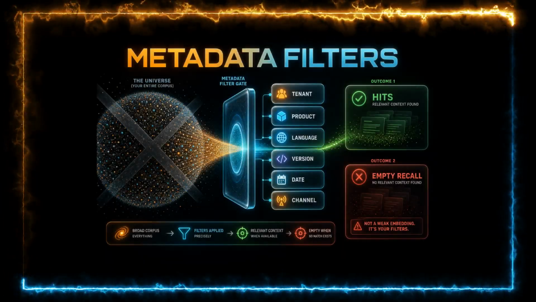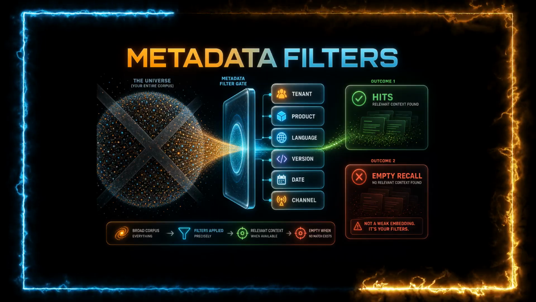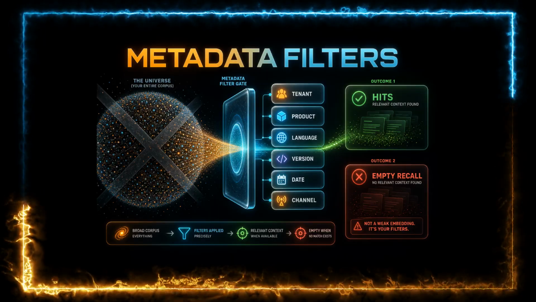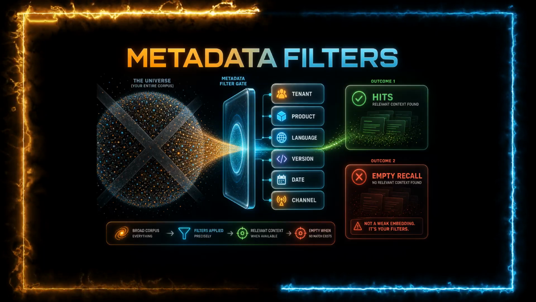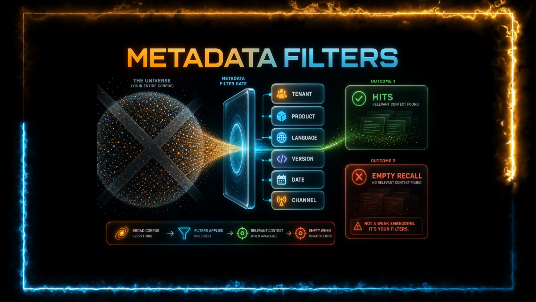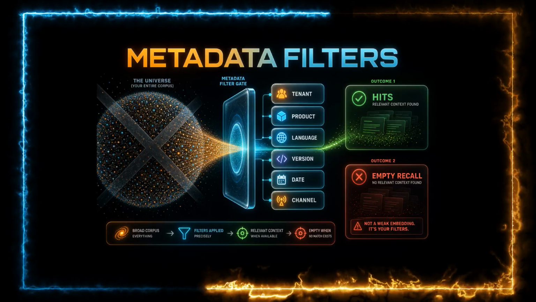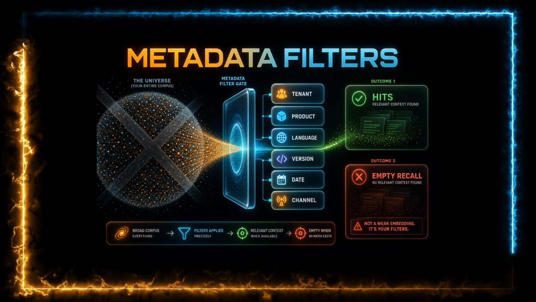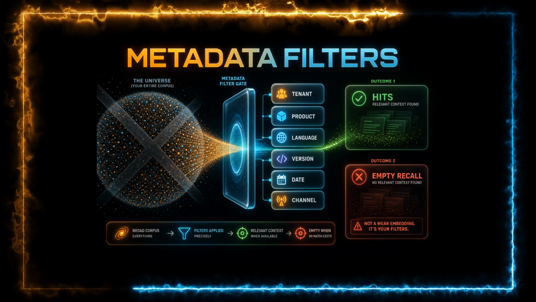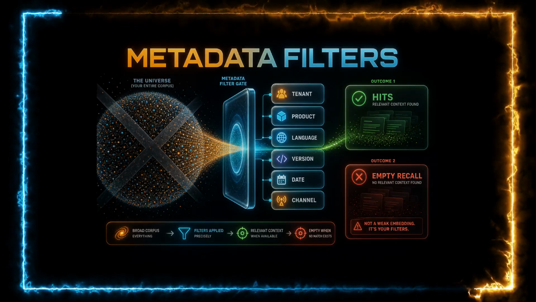Real systems rarely search the whole universe. Metadata filters scope by tenant, product, language, document version, date range, channel, whatever your payload indexed. Bad filters look like "model forgot." They're often empty recall or stale corpora, not weak embeddings.